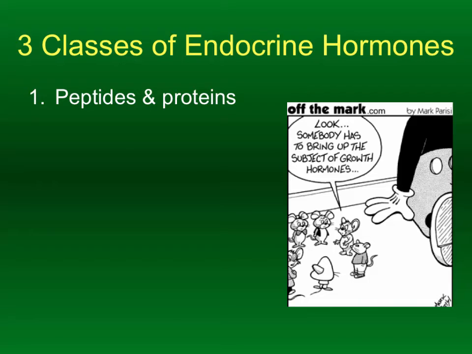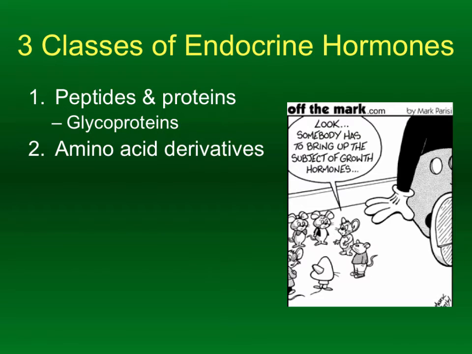Alright, section 2 in our chapter on the endocrine system is going to see us starting off with different categories of hormones, starting off with the peptide and protein hormones. These would be things like glycoproteins, proteins with carbohydrate groups on them as well. So this first group, as the second group also is going to be, is a hydrophilic group of endocrine hormones. So they are water soluble. They dissolve in water very easily. They're what you call hydrophilic.